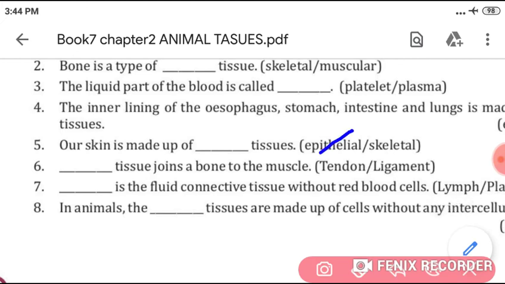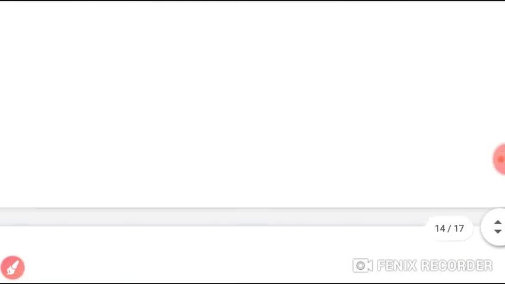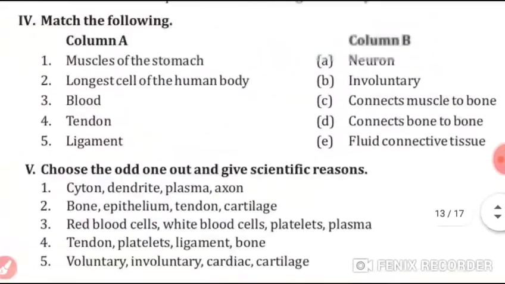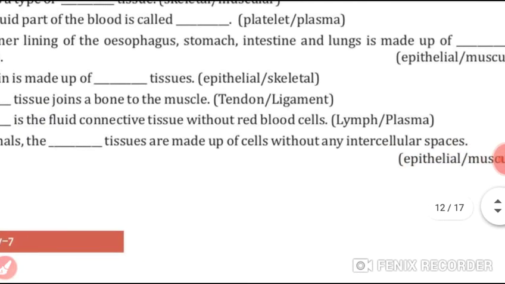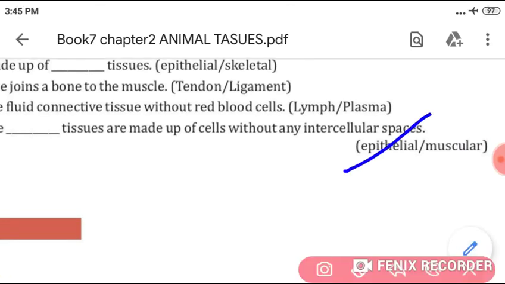Fifth, dash tissue joins a bone to the muscle. Answer is tendon. Dash is the fluid connective tissue without RBC, red blood cell. Answer is lymph. In animals, the dash tissues are made up of cells without any intercellular spaces. Its answer is epithelial.